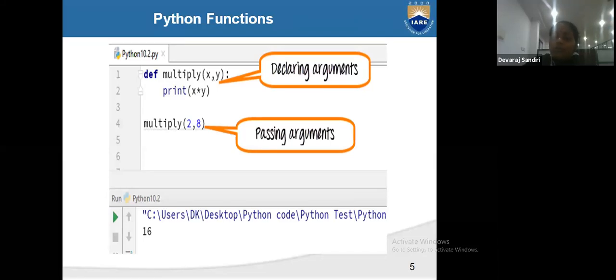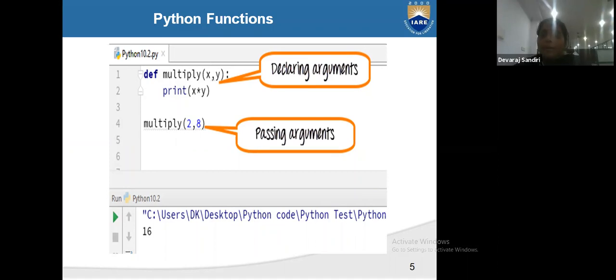Here multiply 2 and 8, multiply 4 and 5, anything you can write, as many as you want, any number of values passing the arguments. Here one is declaring the arguments, one is passing the argument. In declaring the argument, you have given two arguments. See def multiply x comma y. It means x is one argument, y is the second, declaring arguments x and y.